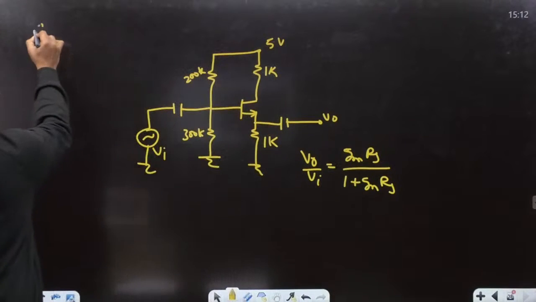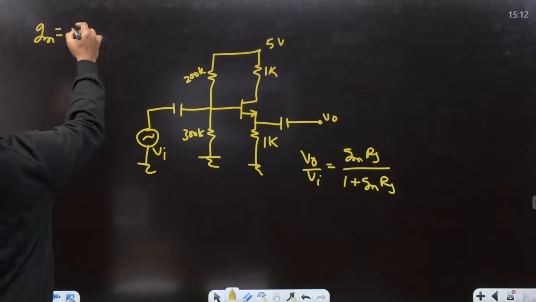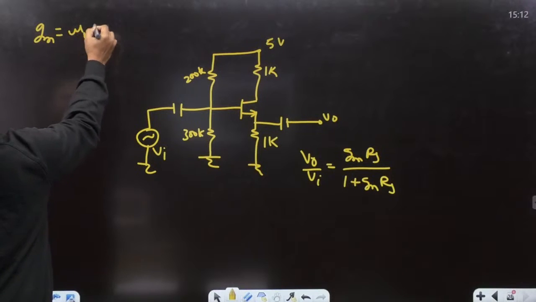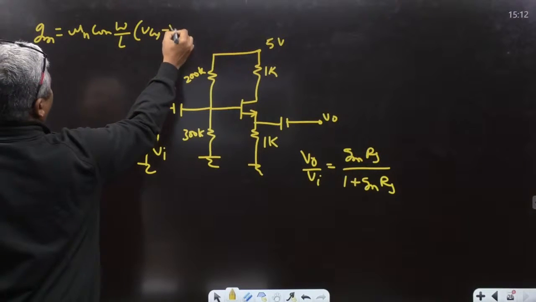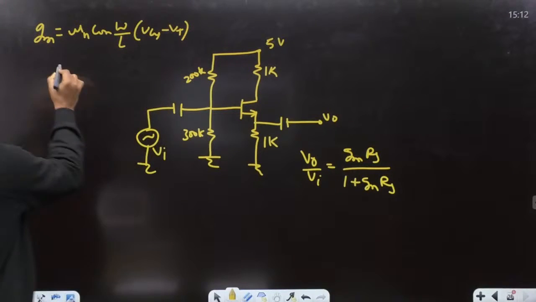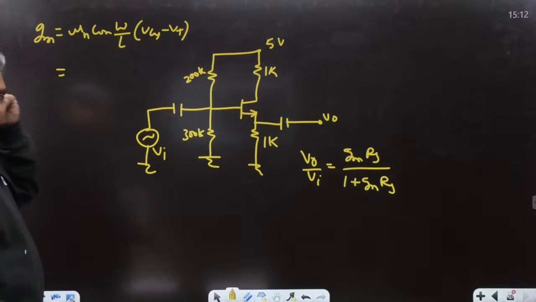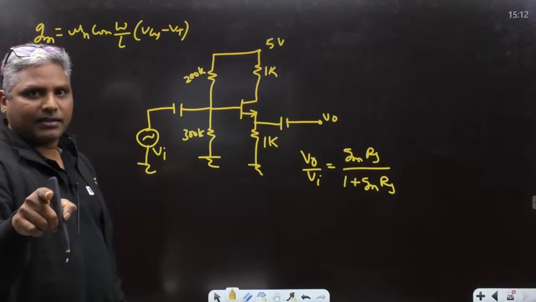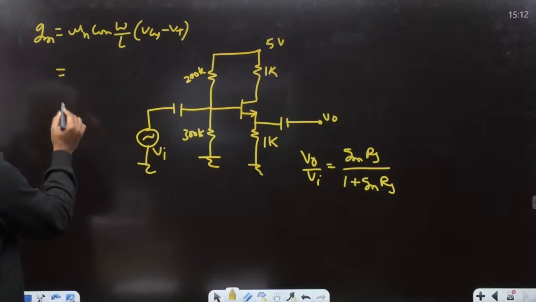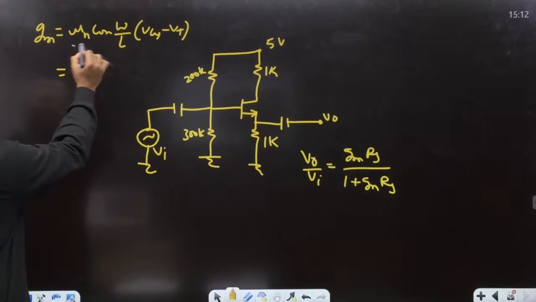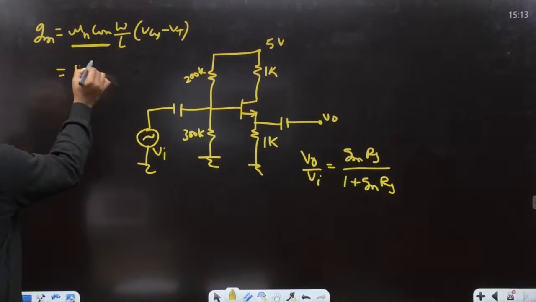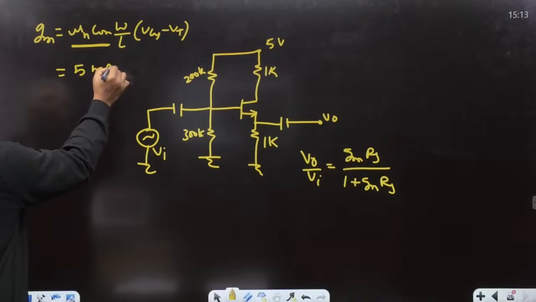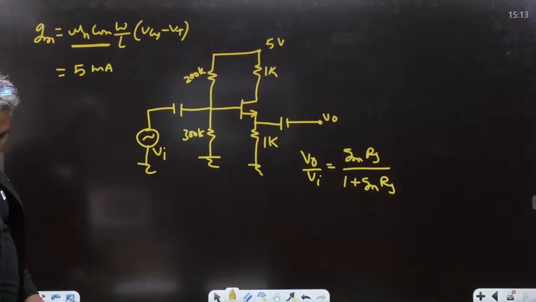So our point is to find GM, which is mu n COX W by L into VGS minus VT. So mu n COX W by L is given 5, I guess, right? It is 5 or 2, whatever. So can you please check it, guys? What is the mu n COX W by L? Mu n COX is given, I think it is 5 milliampere per volt square.